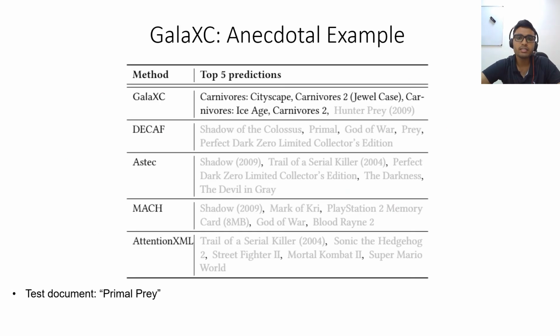Let us revisit the example of primal prey. When introduced in the graph, this test document gets connected to the training document carnivores, which in turn is connected to the nodes carnivores 2, carnivores 2 Ice Age, carnivores 2 Jewel Case, and carnivore Cityscape. GalaXC is thus able to make use of higher order graph correlations and retrieve the correct predictions.